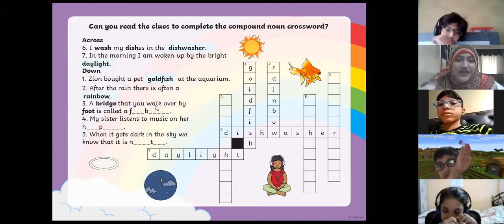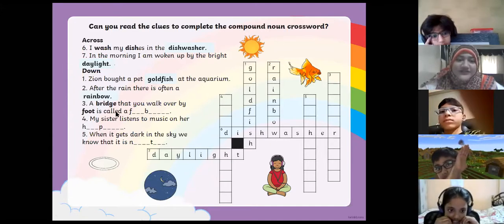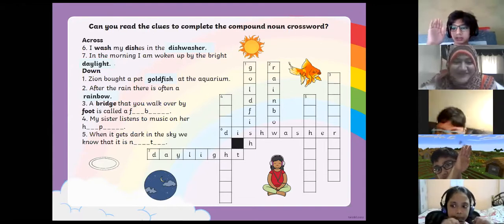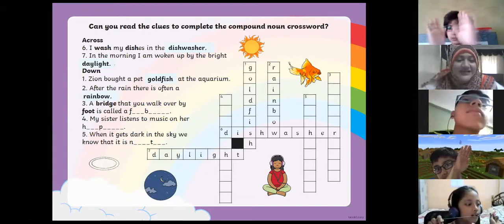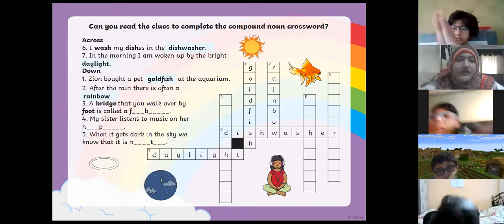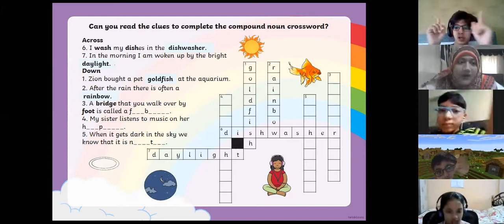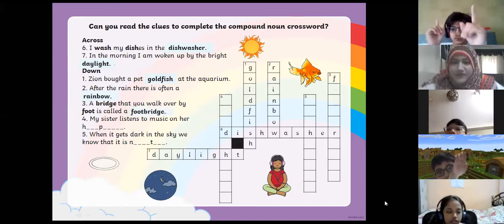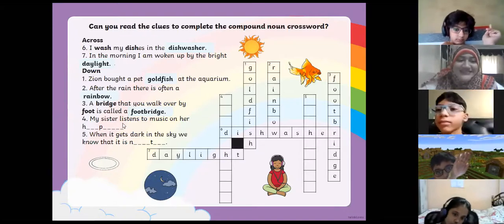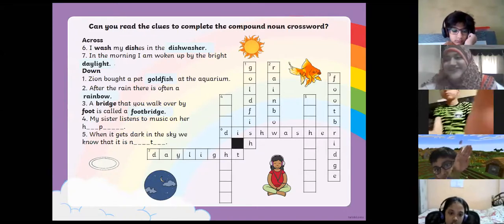A bridge that you walk over by foot is called a dash. Come on. Both the words. And what is the question? Anas. What is the question? Humaira, it's right in front of you, beta, on your screen. Anas. Perfect, Anas. It's a footbridge. Footbridge. Very good. Okay. My sister listens to music on her dash.